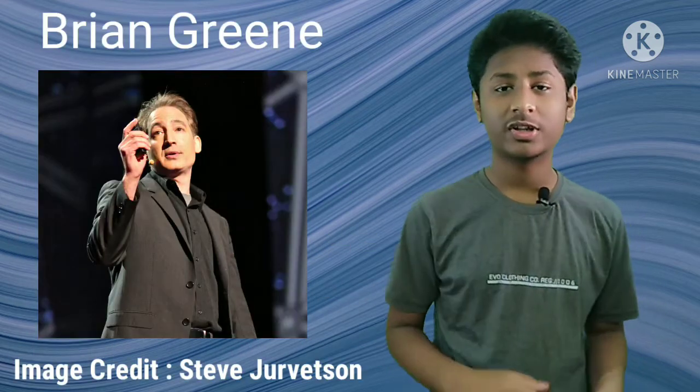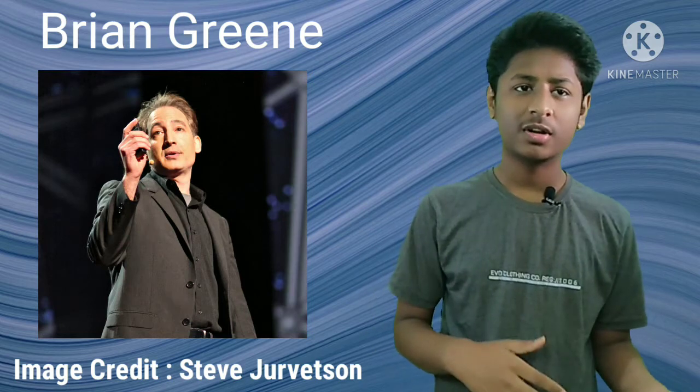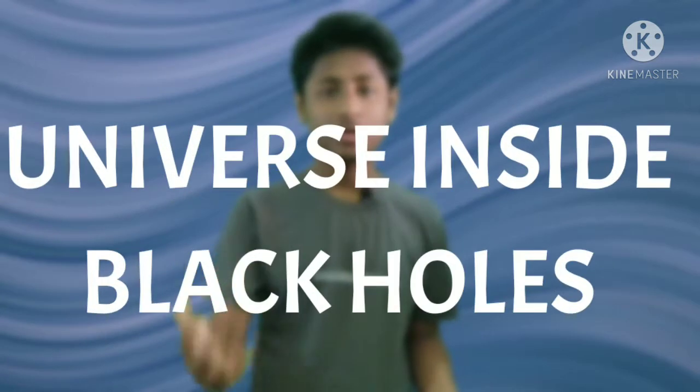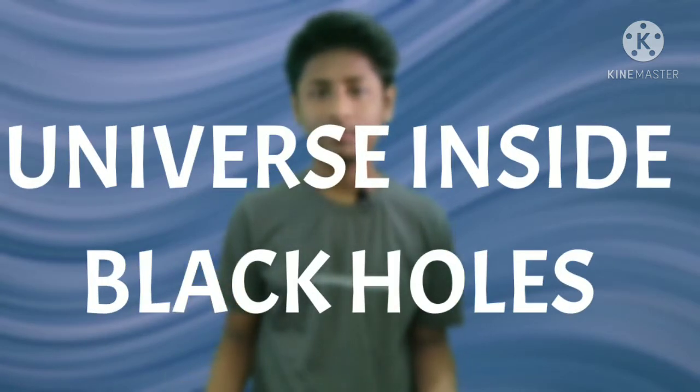Brane has also categorized different types of multiverse into 9 different types. In this video, we are mainly going to talk about Max Tegmark's 4 different levels, but in between, I'll also try to say some things about Brane's 9 different types, or some of the types from the 9 types. And also we'll discuss some other types of multiverse, such as universes inside black holes.